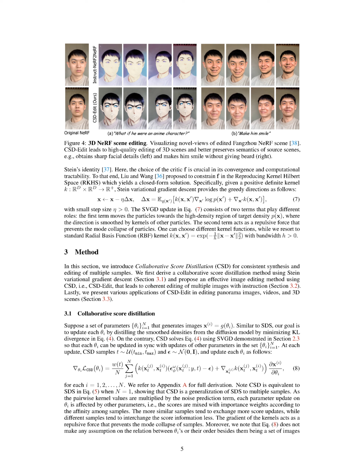During each update, CSD generates random samples and updates each parameter, theta, based on these samples. Each parameter update is influenced by the other parameters, meaning the scores are blended with weighting factors that reflect the degree of similarity between samples. Samples that are more alike tend to share more score updates, while those that differ exchange less score information. This strategy prevents the so-called mode collapse of samples, as the gradient of the kernels acts as a repelling force. It's important to note that this method doesn't make assumptions about the relationship between the parameters, theta, or their order, other than that they're a set of images to be synthesized coherently.